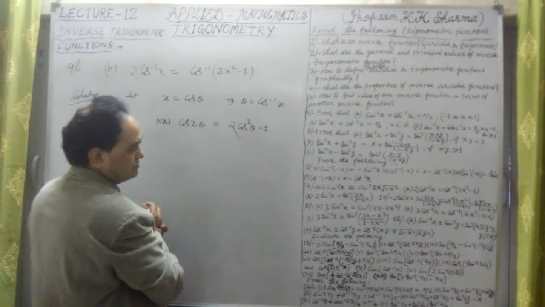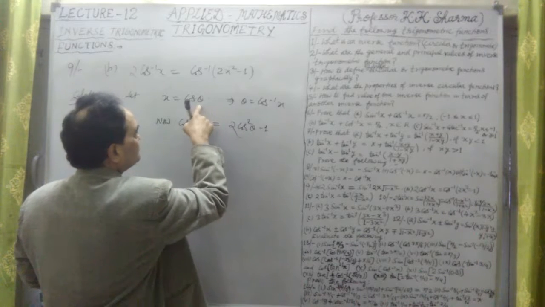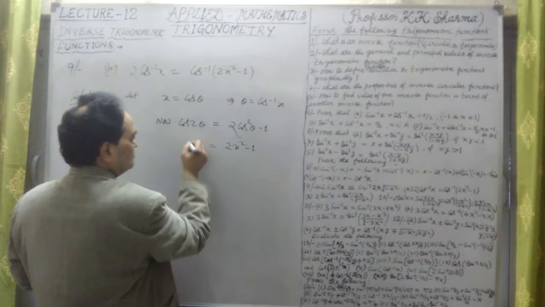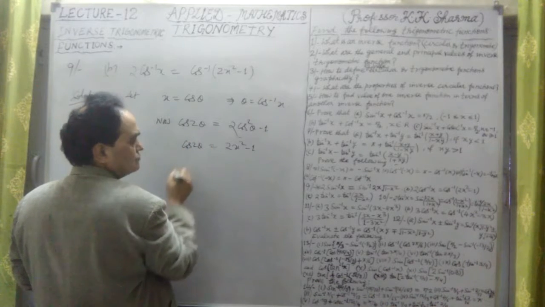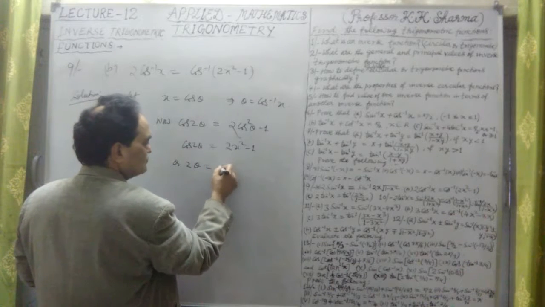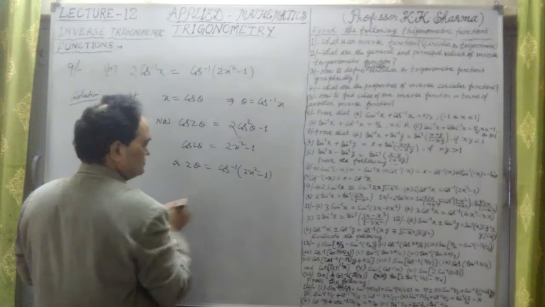From this, if I substitute the value of cos theta, which we have taken as x, this is 2x square minus 1. So cos 2 theta equals 2x square minus 1, or 2 theta is equal to cos inverse of 2x square minus 1.